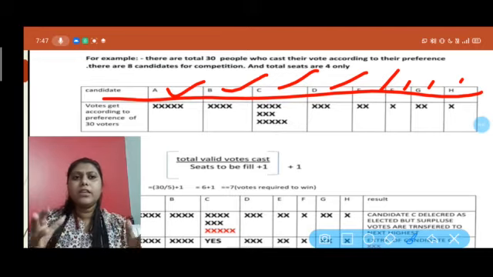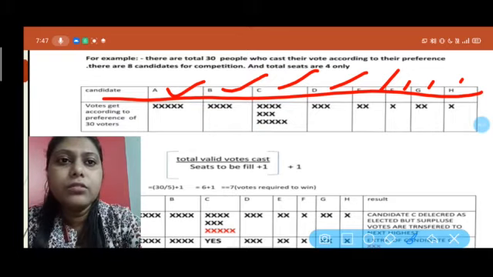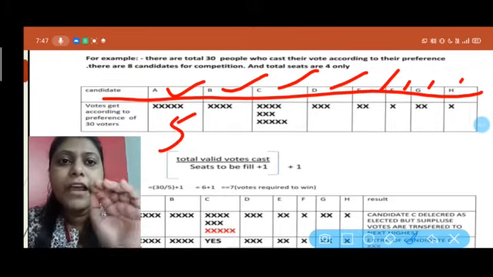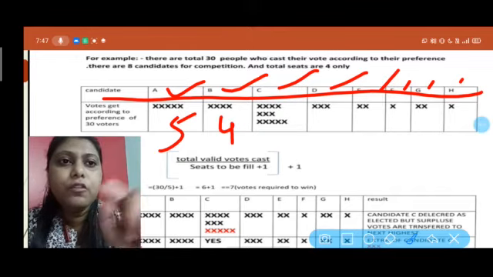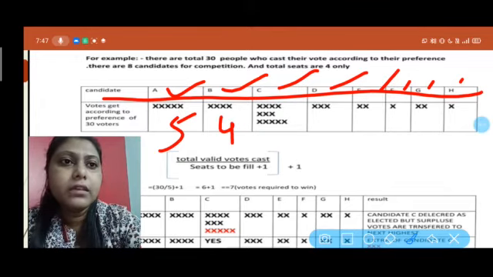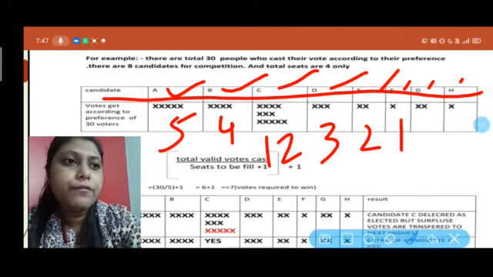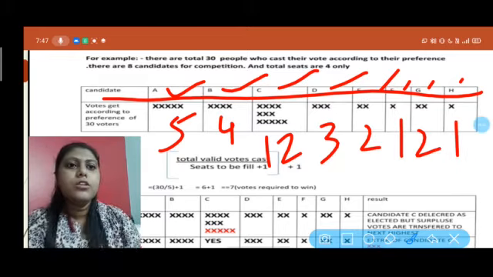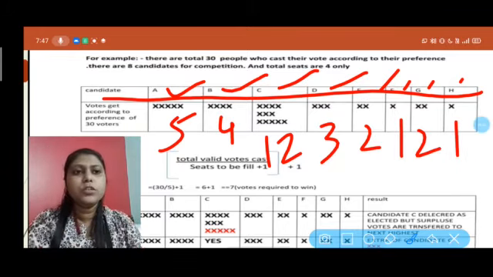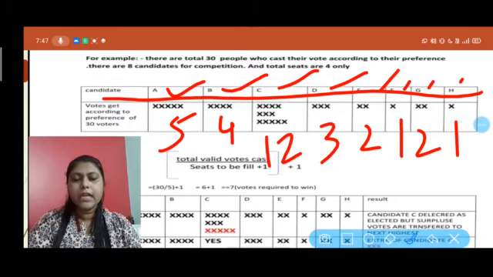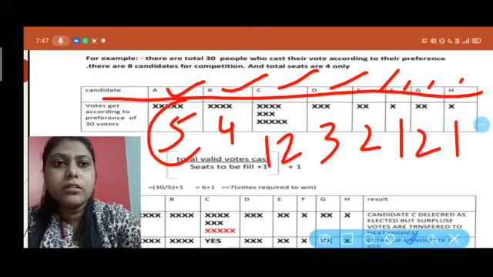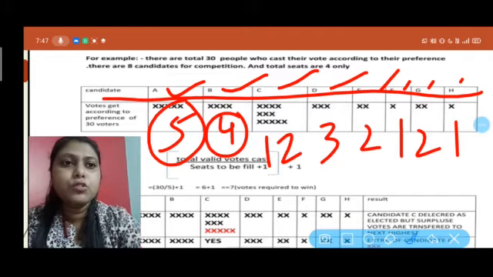So in this way all the 30 votes are completed, and after that we get that A will get 5 votes, B will get 4 votes, C got 12 votes, D got 3, E 2, F 1, G 2 and H 1. So total you have seen 30. Among the 30 people, 5 people gave their vote to A, 4 people gave their vote to B.